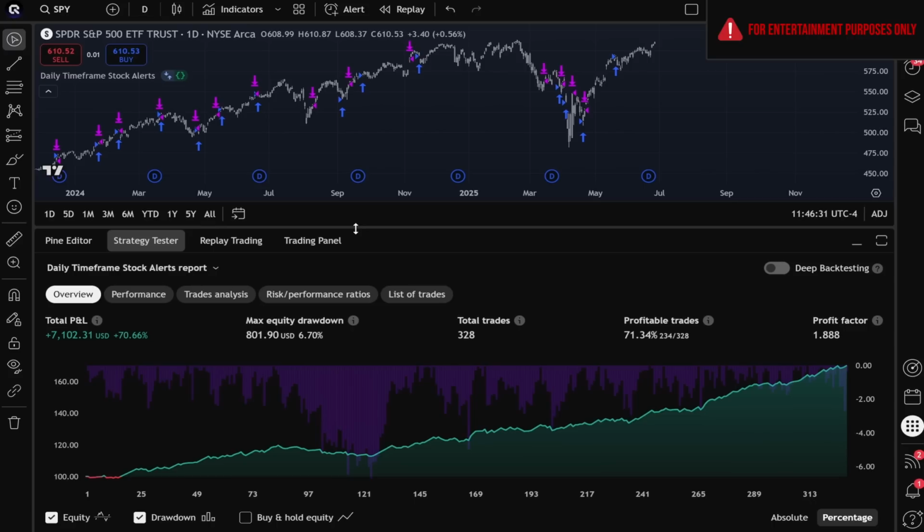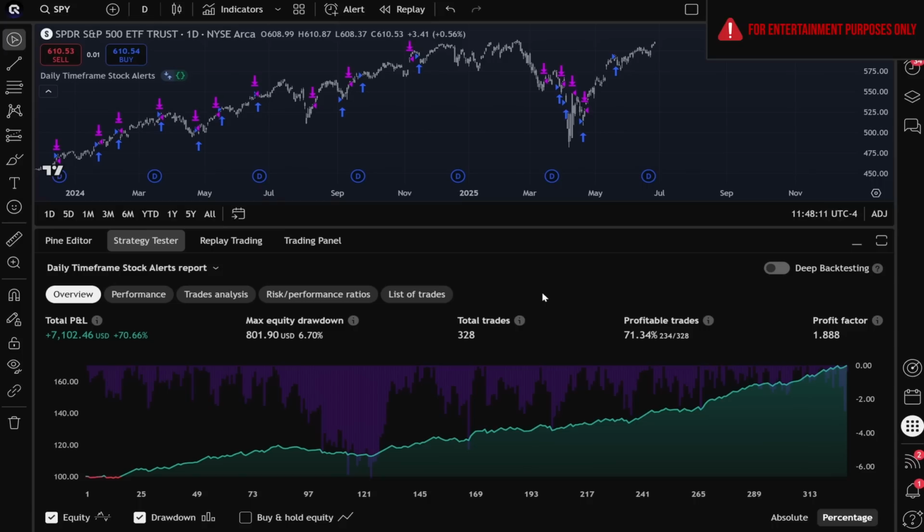For challenge number 2 for Deepseek AI, we're going to ask Deepseek to take the daily time frame stock alert strategy, add an indicator, and improve the overall performance of this simulated backtest. Now, before we can understand how this backtest should improve, we need to take a look at a couple key metrics here. For this simulated backtest, we can see that a hypothetical 70% net return was achieved, alongside a 6.7% drawdown with a 71.34% win rate and a 1.888 profit factor. These are the 4 key metrics that we're going to be looking at when Deepseek tries to improve this backtest.